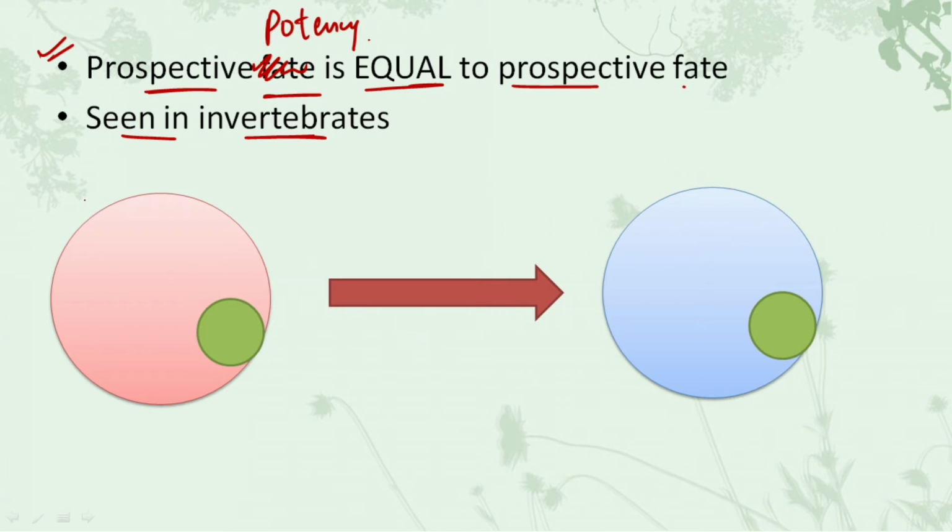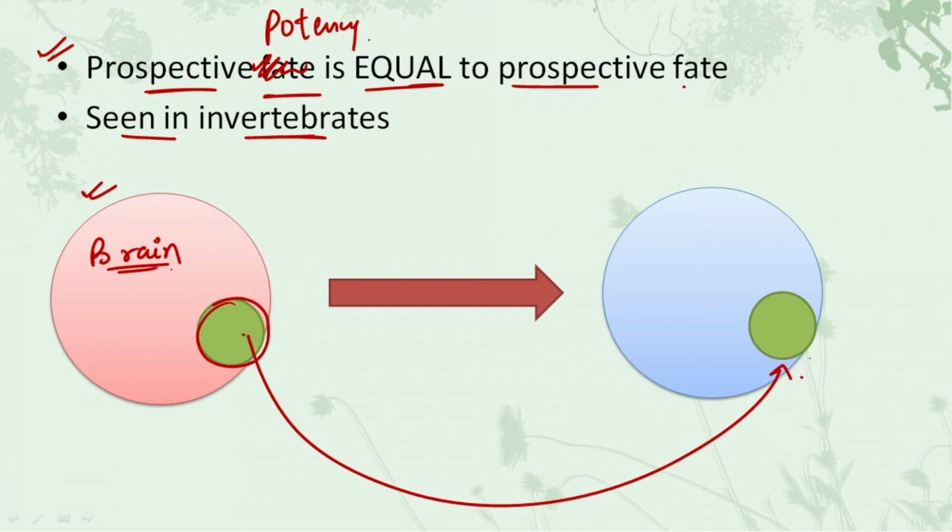Now let's consider we have this mass of cells, and this mass of cells was determined to become brain cells. That is, this complete mass of cells would differentiate into the various types of brain cells. Now what we did was, we took a section of these cells and injected it into some other area. Let's consider this area was of liver cells. That is, this blue mass of cells was initially getting converted into liver cells, but we have injected some cells from the brain area into this particular area.